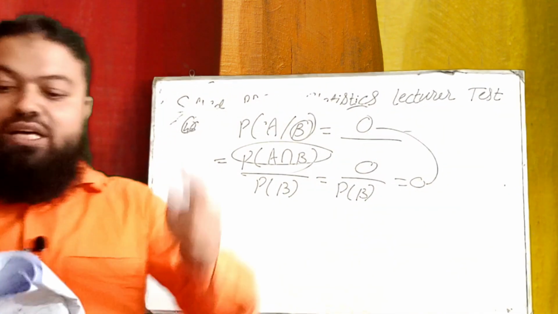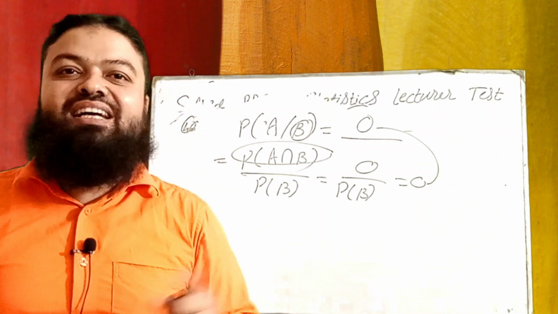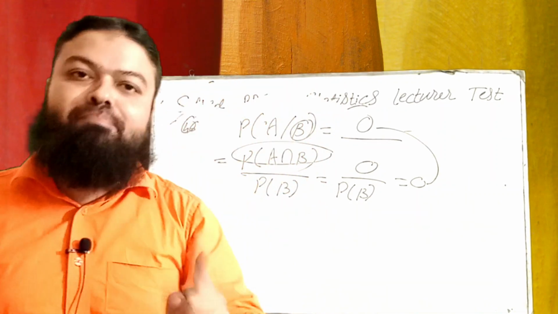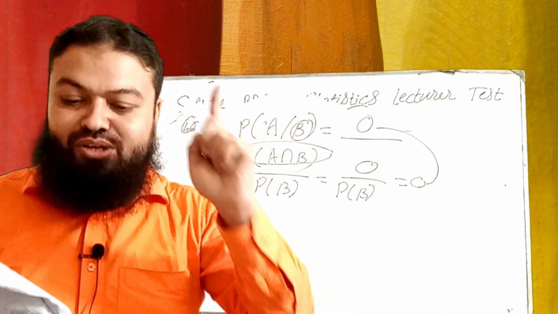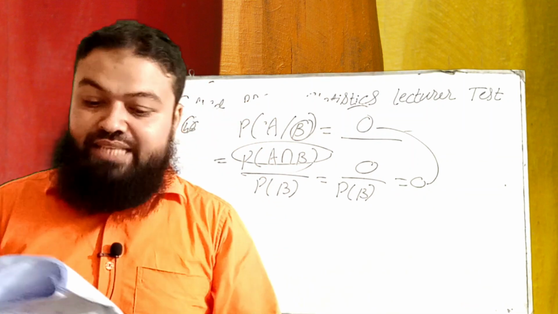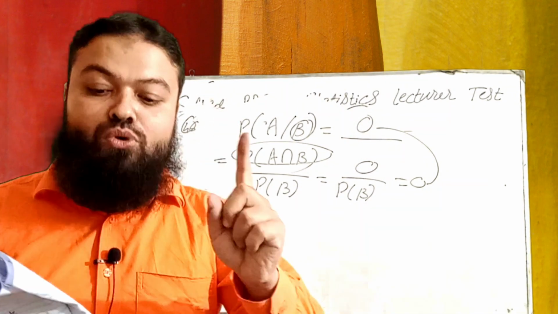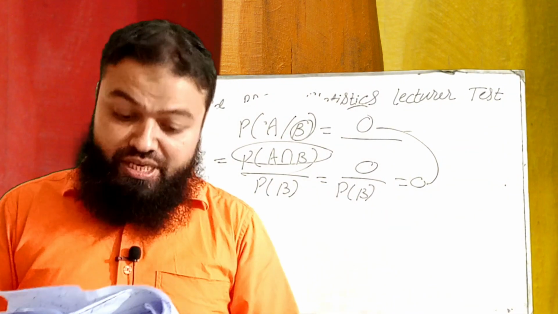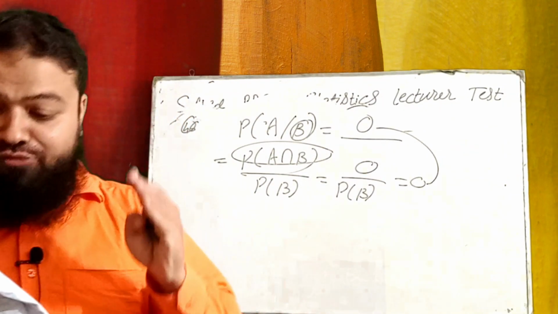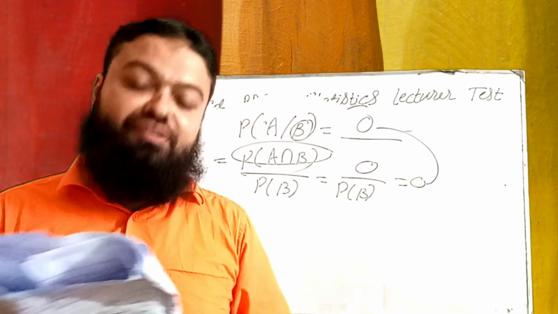Next is 47. Combinations are taken when order is not necessary. In permutation, order is compulsory, order is necessary, but in combination, order is not necessary. Next, definition of multivariate linear regression: 2 or more predicted variables are given. Next is the shortage of certain consumer goods before annual budget is an example of seasonal variation.